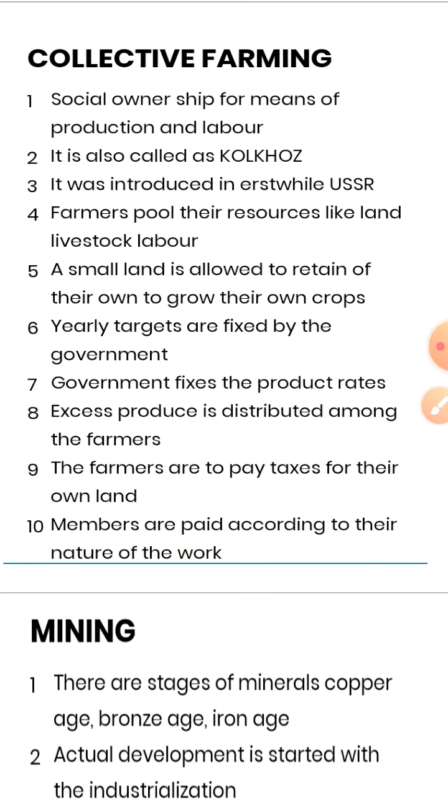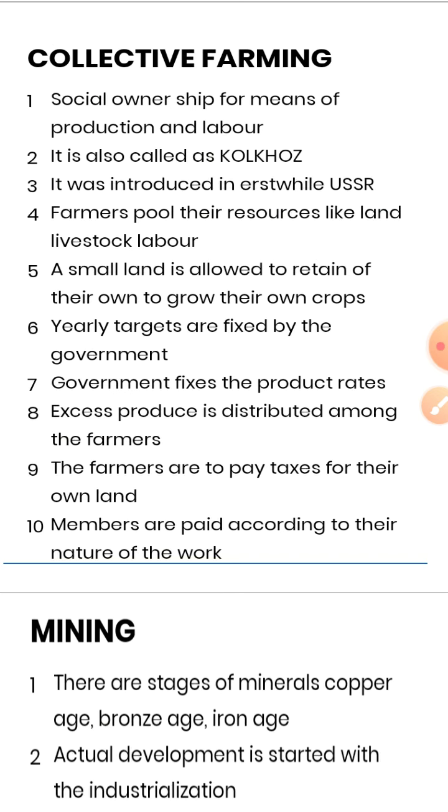Yearly targets are fixed by the government, which decides what kind of crop the farmers have to grow, and they have to sell the products to the market at the price given by the government. The government fixes the product rates. Excess products are distributed among the farmers according to their work and contribution in the farming.